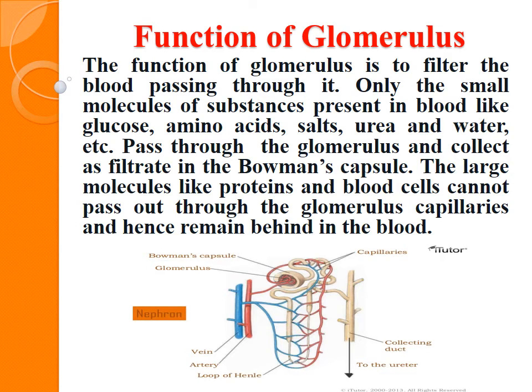Only a small amount of substances like glucose, amino acids, salts, urea and water pass through the glomerulus and are collected as filtrate in the Bowman's capsule. Large molecules like proteins and blood cells cannot pass through the glomerulus and remain behind in the blood. So this is the main function of the glomerulus: it filters the blood.